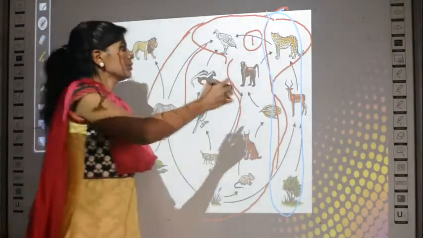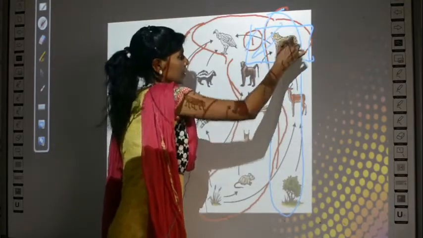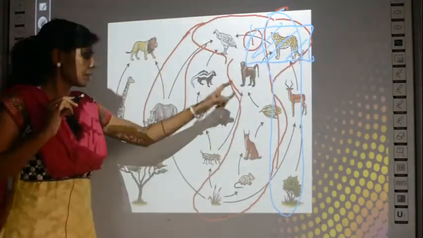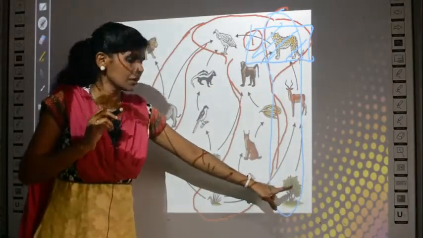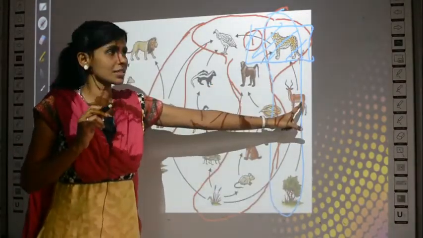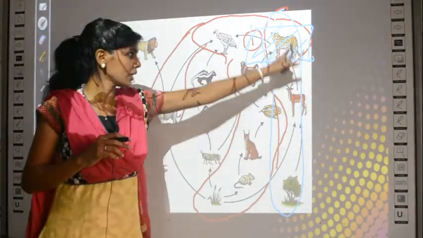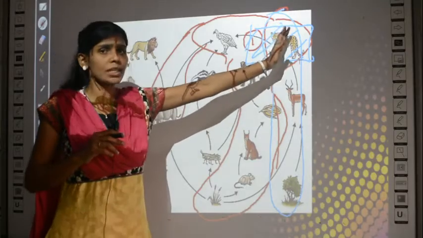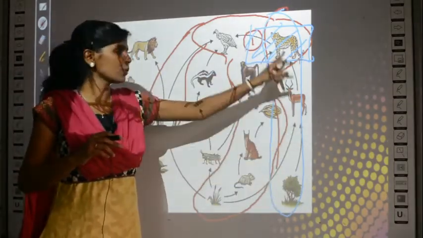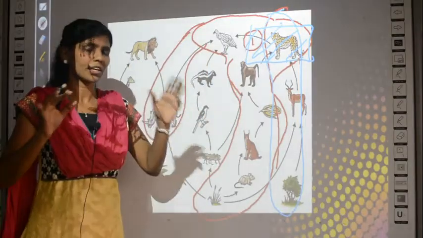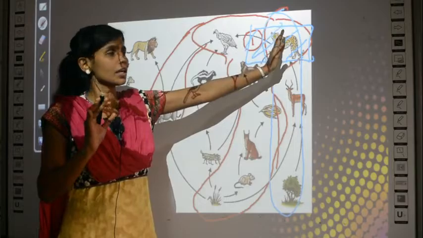Now, if you consider this cheetah, its position in this food chain is producer, primary consumer, secondary consumer, right? In this food chain, the blue food chain, cheetah occupies which position? 1, 2 and 3, third position, or I am not talking about position, I will tell you. It is considered a secondary consumer in this.